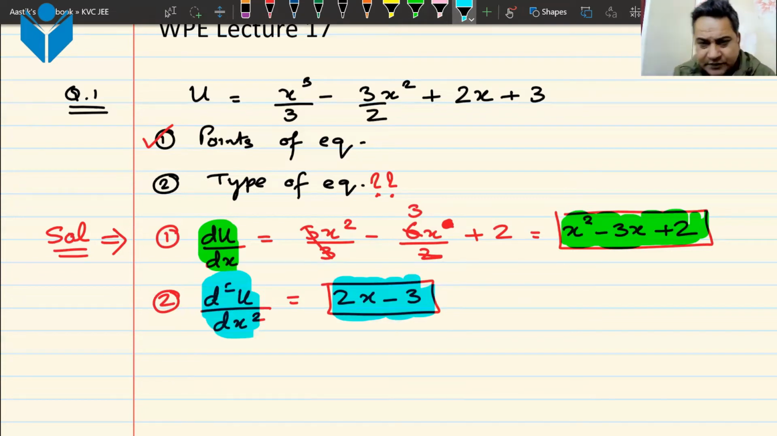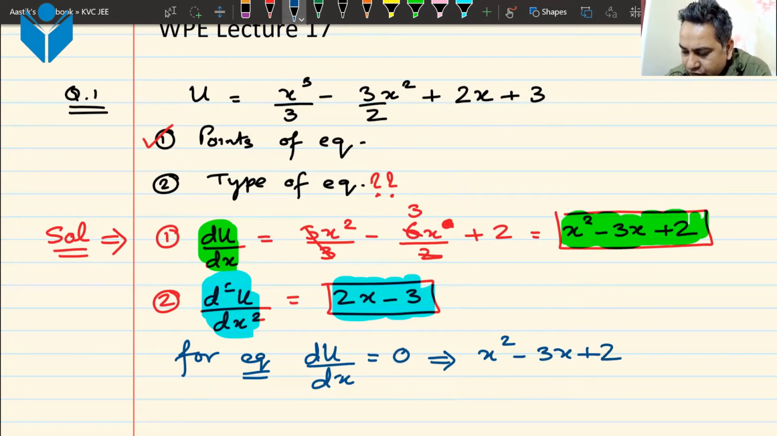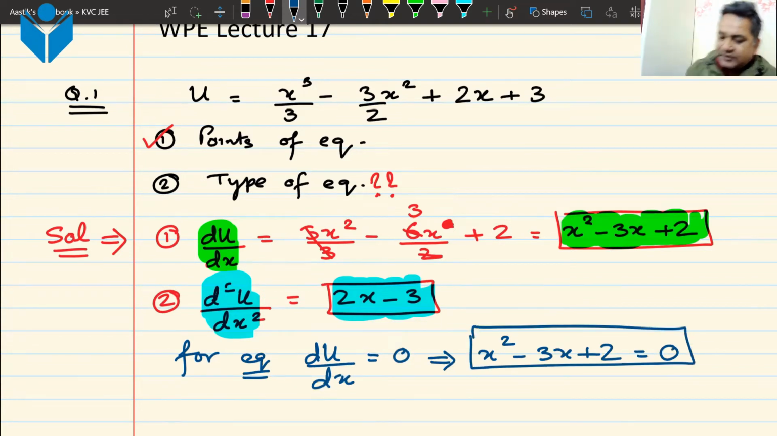So I found out the first derivative. I found out the second derivative. Everything is there on the board. Now to find points of equilibrium, what I need to do is equate du by dx, which is the first derivative, to 0. Which implies I have to equate x squared minus 3x plus 2 to 0. Now this is a simple quadratic equation that can be solved in a variety of ways. I will not go into solving this equation because you should know how to solve it.